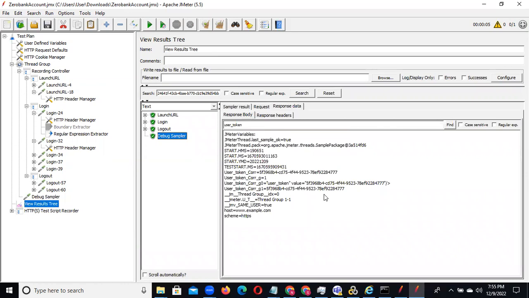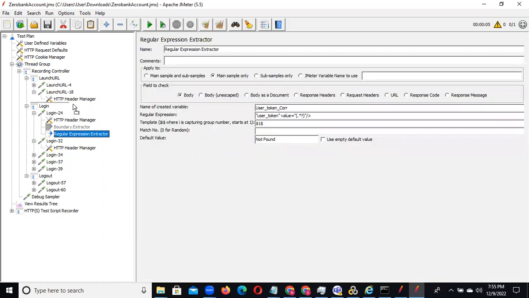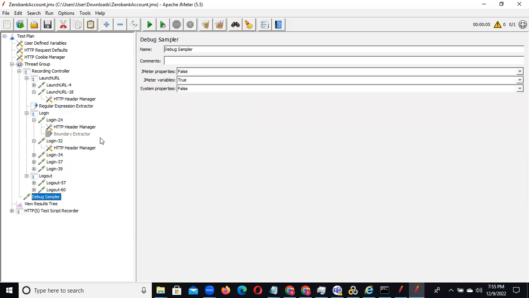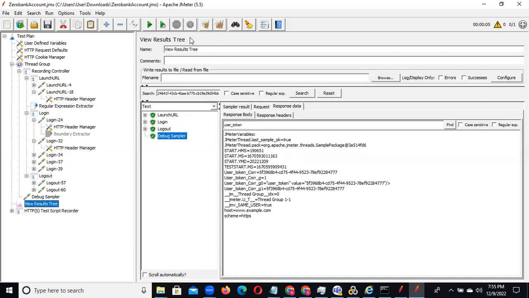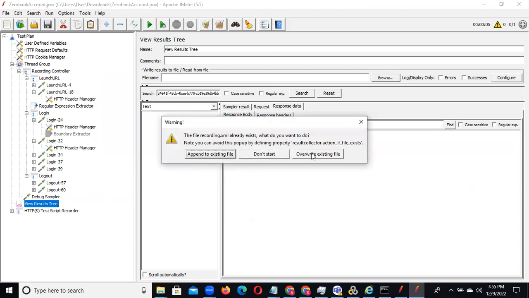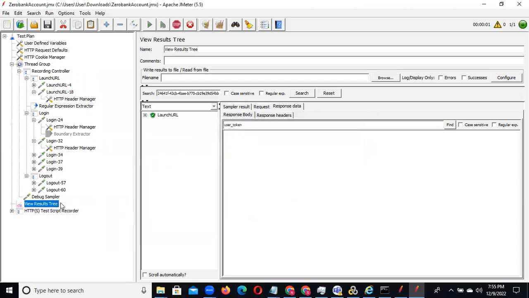Now we are able to see what correlation values you did and what parameterization you did, all values we are able to see here. User token core is equal to this value being captured. So if you want to see what values you captured, you can use the debug sampler for debugging purposes. Maybe if we write it in the wrong place and execute again, it fails.